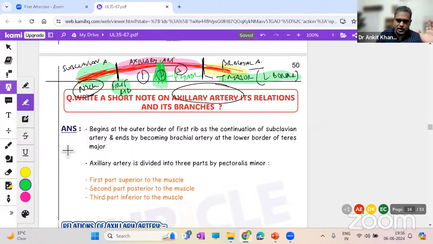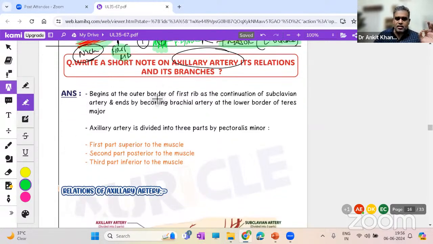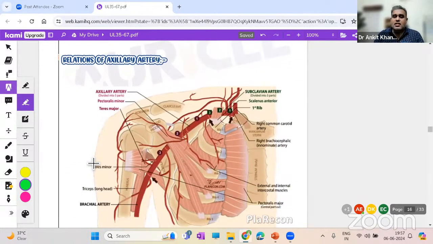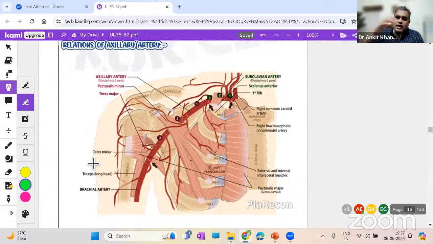Simple as that. Now let us see what is written here: it begins at the outer border of the first rib as a continuation of the subclavian artery and ends by becoming the brachial artery. These two lines you have to write in your exam. If the examiner reads these two lines, the examiner knows you know the basic concept. Then divide it into three parts by pectoralis minor. Then what is left is the branches, which you have to write, and it is better to make a diagram also.